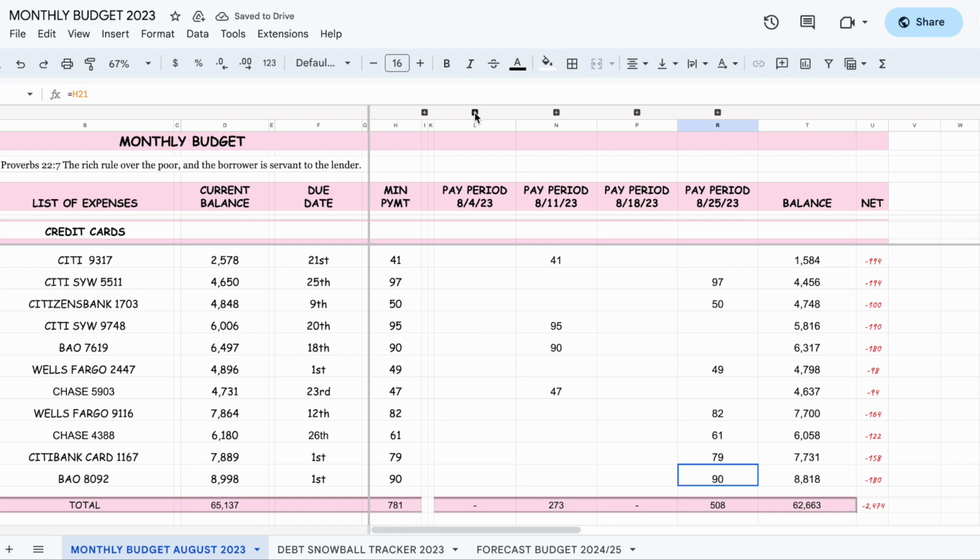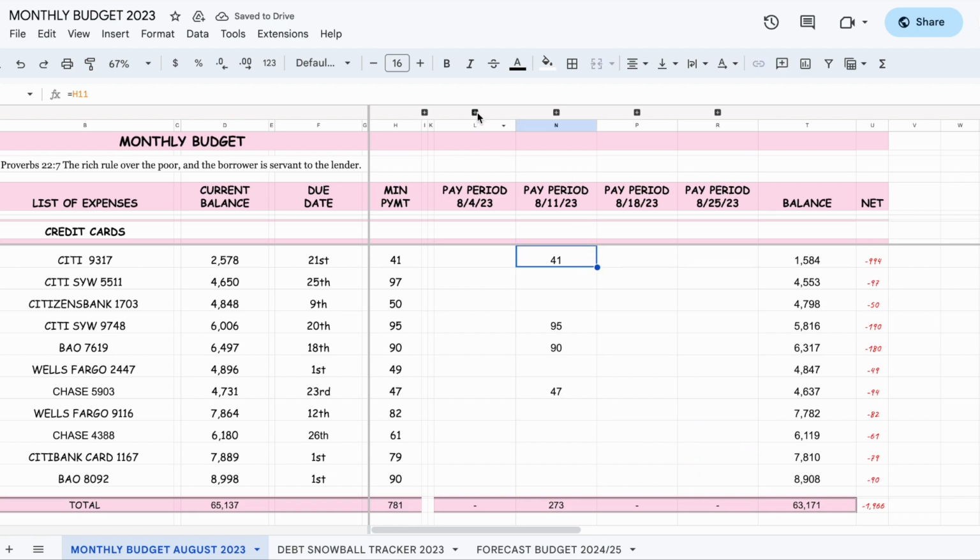Now, you know how it is, every week I get about 220, about 228, and I apply the payment right here. So we're going to go to the first week of August. Now we did the minimum payment, and my husband got paid bi-weekly. We already applied it. Actually, I should have never applied the 25th, because we're not there yet. But you saw what would happen next week. We'll update this next week. I'm going to delete this, but so you can see what a great idea it is to do it prior, because you have already budgeted what's going to happen. So we're going to delete that because it has not happened.